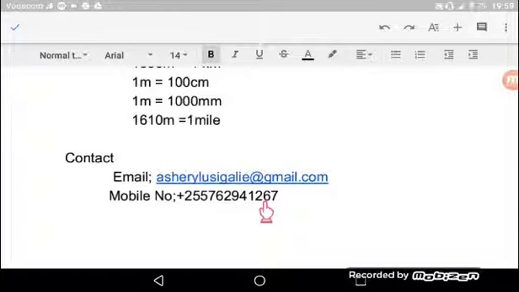Tutaangalia sasa difference kati ya distance na displacement in terms of value, in terms of path, in terms of symbol by which distance and displacement are denoted na kadhalika.